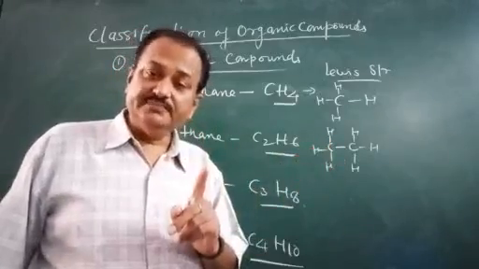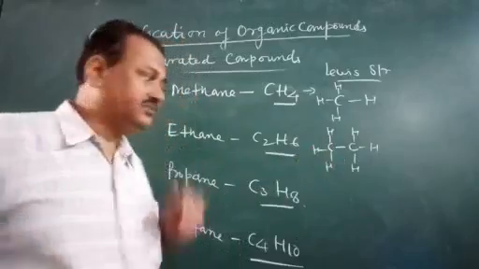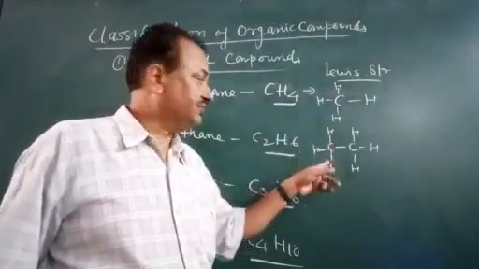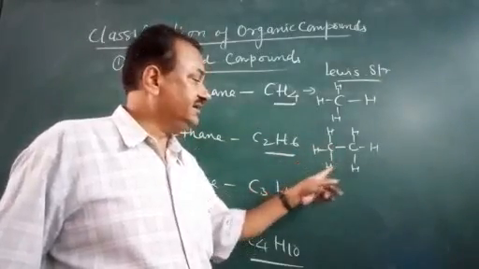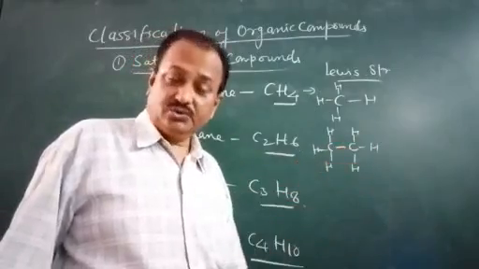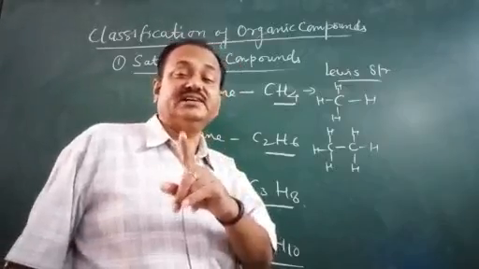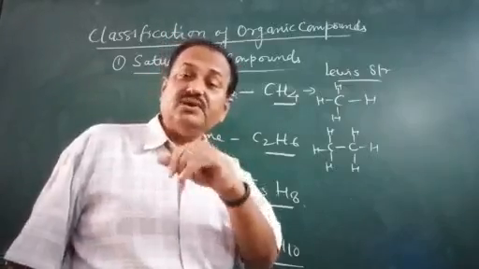Once again I am repeating, in organic compounds, if there is a single valency associated with the carbon, then it is satisfied by hydrogen, or the atoms having the same valency, that is 1 valency.